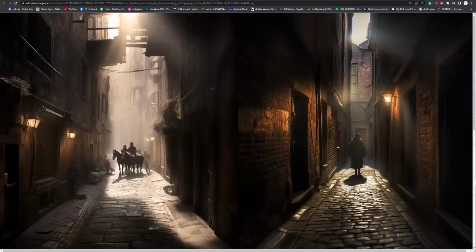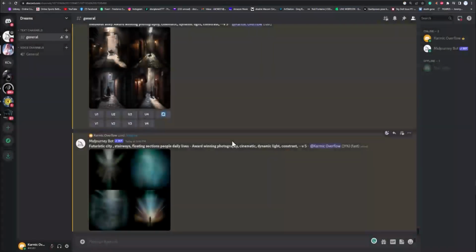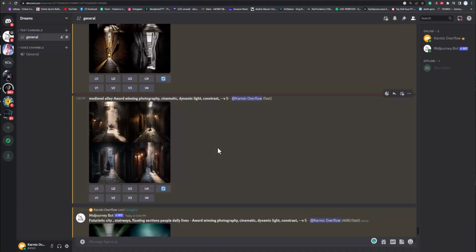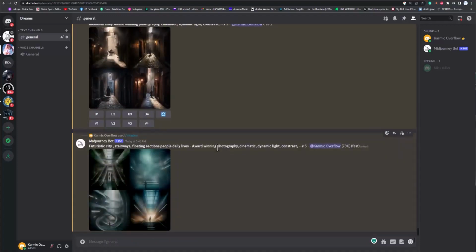You can do different time frames. Like you can do things that would be so expensive if you had to do it with an actual camera, because you'd have to go on location, and you'd have to buy a bunch of costumes if you wanted a time frame. Like if you wanted to look like medieval times, that's going to be quite expensive to get that photo. But here, you can do it for free, or $30 a month, and make all kinds of cool photos.